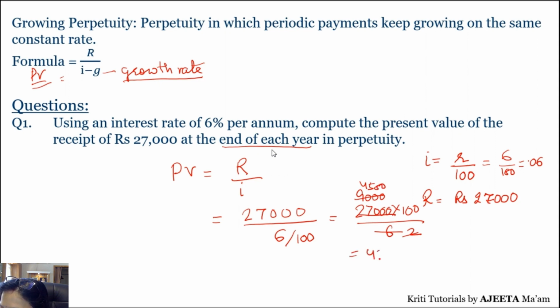So 4,500 into 100, what will you get? You will get simply 450,000. That comes out to be 4,50,000 rupees. So present value of this amount will be of the, if you are depositing 27,000 till infinite number of years and at 6% rate of interest, so present value is 4,50,000, right? So that will be your correct answer. So perpetuity, present value of perpetuity can be easily calculated.